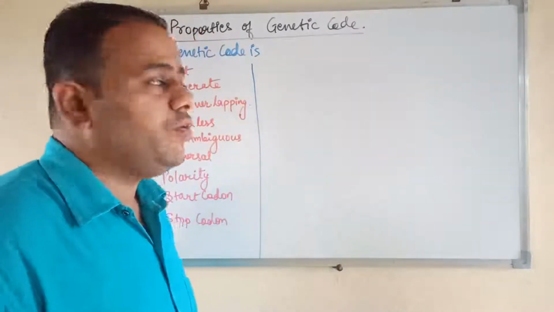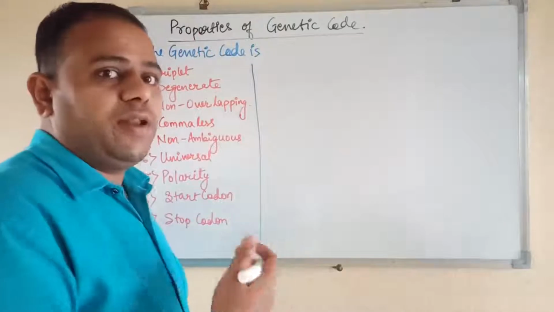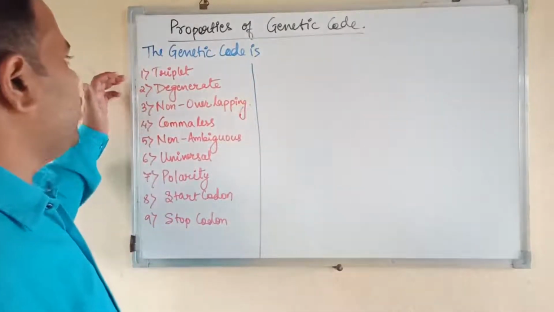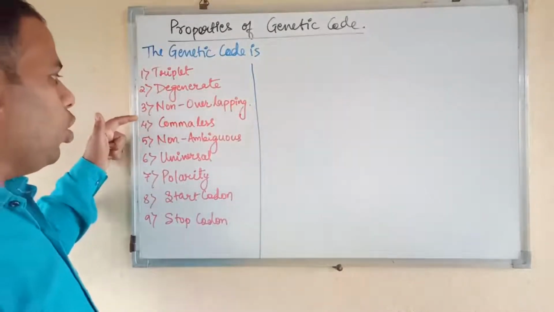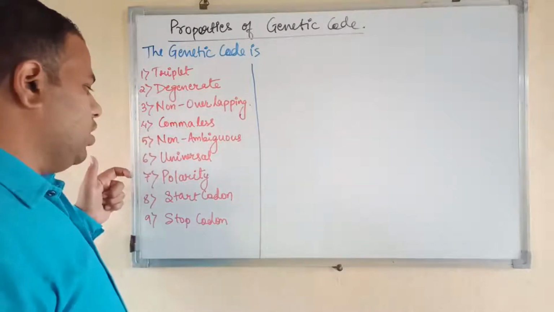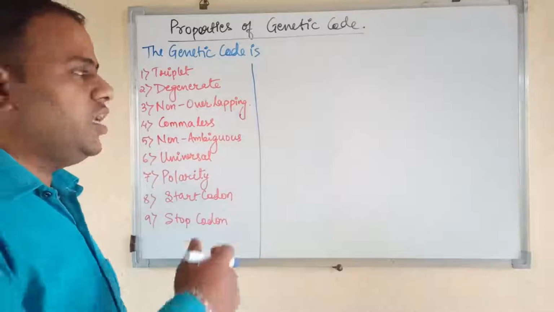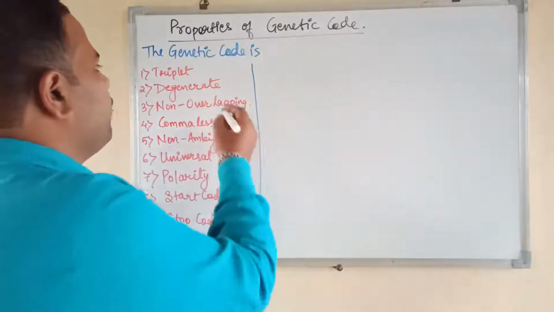Today in this video we are going to see the properties of genetic code, and I'll explain all the properties. There are 9 properties. The genetic code is triplet, degenerate, non-overlapping, comma-less, non-ambiguous, universal, polarity, start codon and stop codon. So we are going to see each and every property of the genetic code in detail. Okay, so let's begin with the first one.